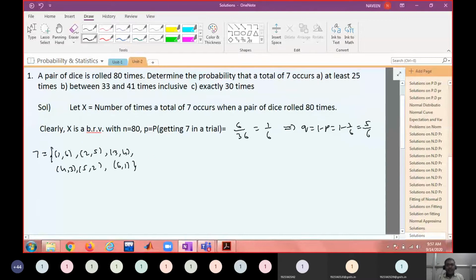And you may say, sir, 1 by 6 is not nearly 0.5, so can we approximate this with the normal distribution? You can approximate as long as np and nq are large enough. I'll write here: you just compute np and nq. What is np?